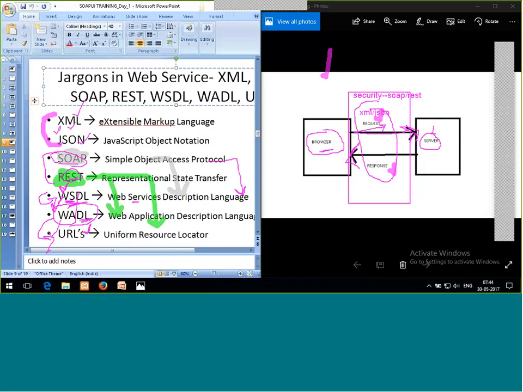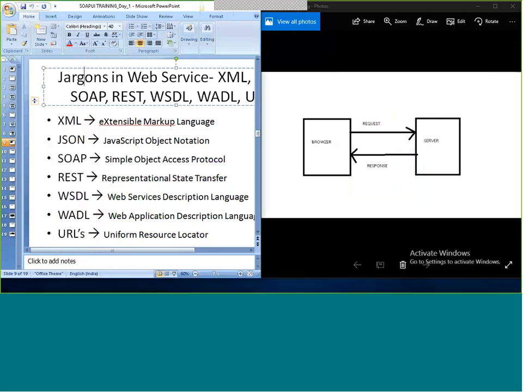So these are the jargons within a web service. XML and JSON are my languages. SOAP and REST are my protocols or rules for security purposes, and WSDL, WADL and URLs are going to decide if it is SOAP, if it is REST, or what. I hope it's clear. Is this clear?